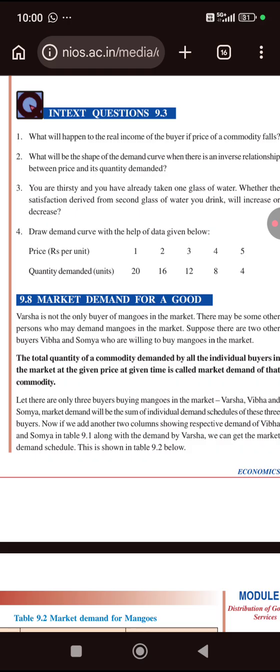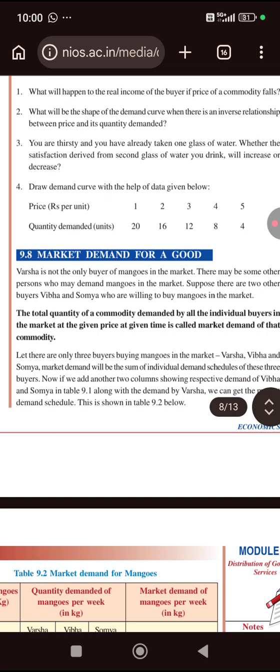Fourth question, draw the demand curve with the help of the data given below. Price in rupees: 1, 2, 3, 4, 5. Quantity demanded: 20, 16, 12, 8, 4. So this can be done.